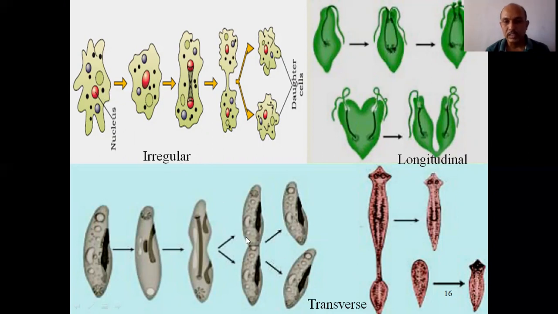But in Paramecium and Planaria, it is divided by this angle, so that is transverse. So binary fission may be irregular in amoeba, longitudinal in Euglena, or transverse in Paramecium. These questions are asked in the NEET examination, not in CBSE.